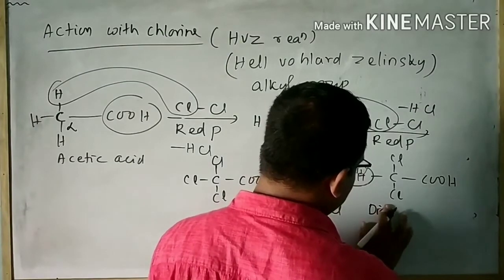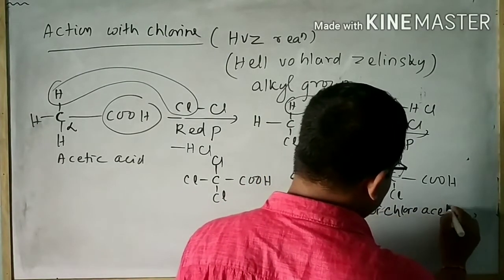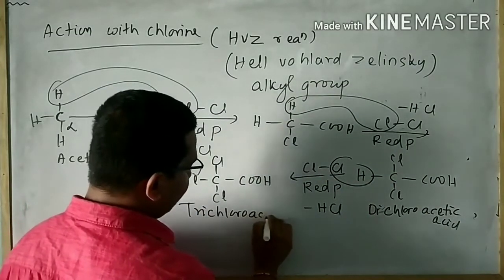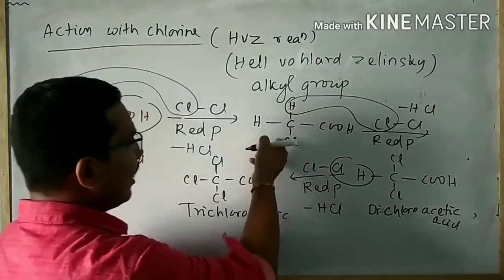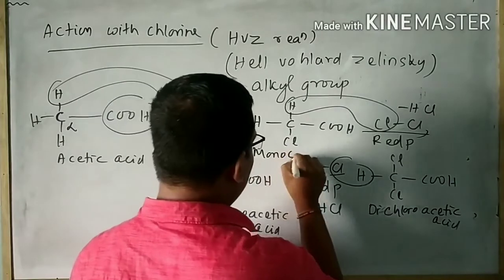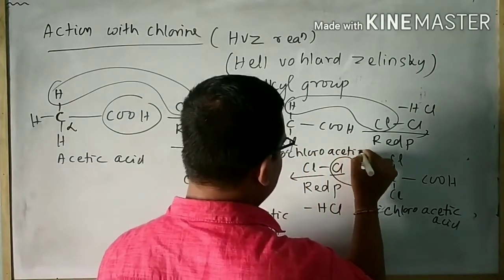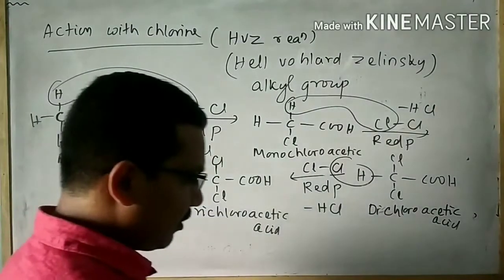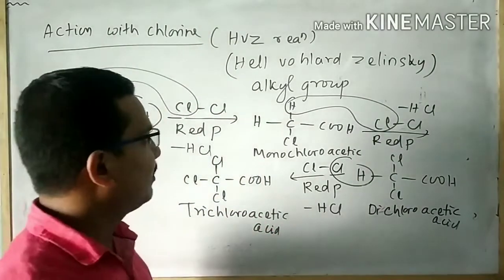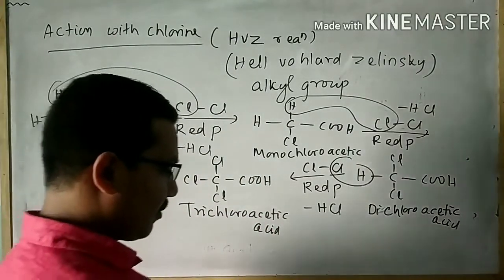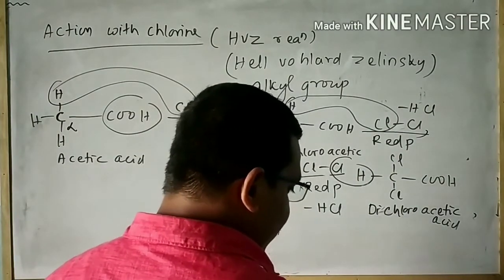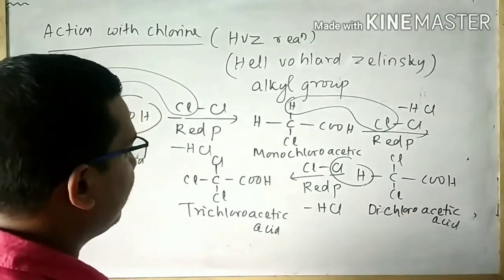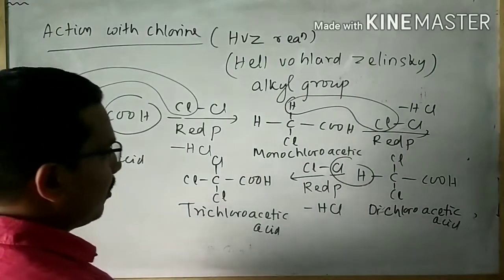This is dichloroacetic acid. This is trichloroacetic acid, and this is monochloroacetic acid. We can write a statement for this reaction. When an acid having alpha hydrogen is subjected to reaction with chlorine in the presence of red phosphorus, then the alpha hydrogens are replaced by chlorine atoms to form different types of substituted products.